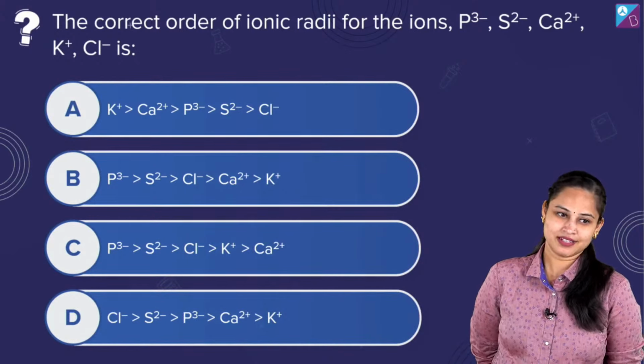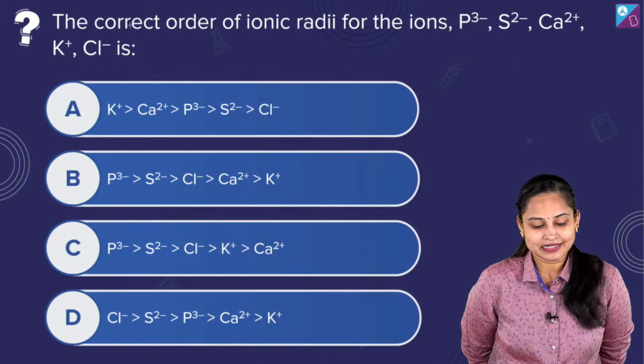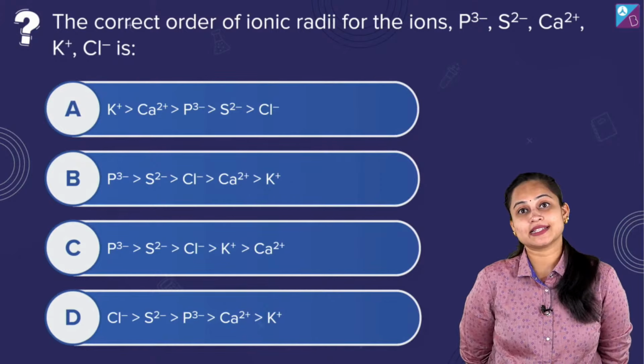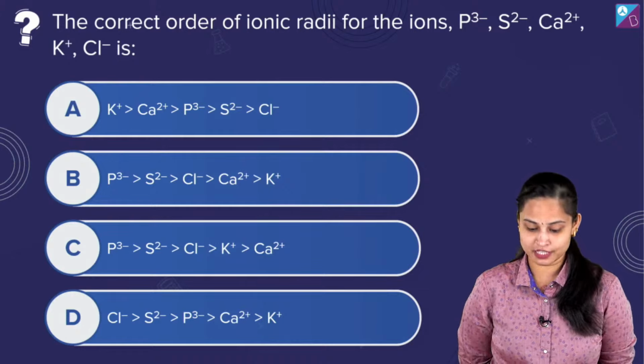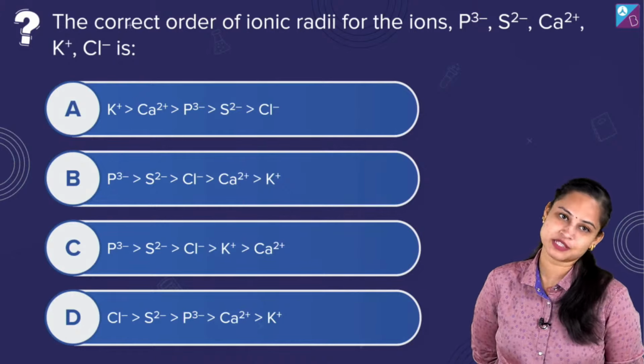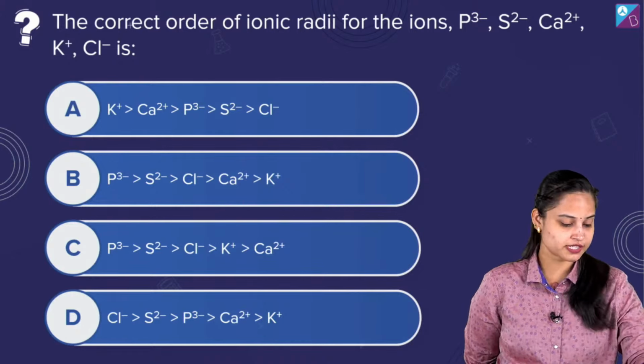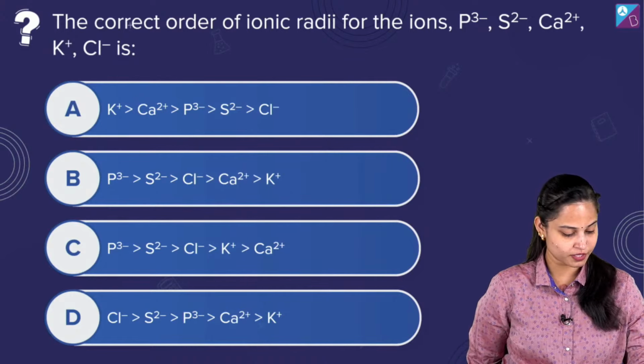Okay, good, yes. The correct order of the ionic radii for the ions P3 negative, S2 negative, Ca2 positive, K positive, Cl negative. So, dear ones, just let me know what you want to say for the question asked.